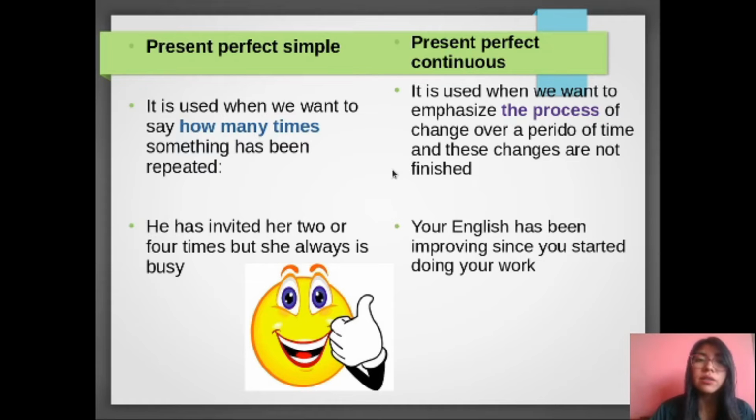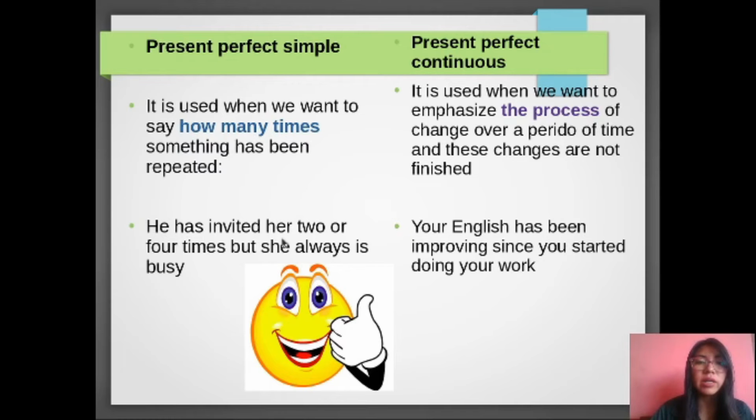And that is the last difference. Present perfect simple is used when we want to say how many times something has been repeated. Okay, and present perfect continuous is used when we want to emphasize the process of change over a period of time, and these changes are not finished. So we are going to focus in present perfect on how many times, and in present perfect continuous on the process of the action. Here we have some examples.